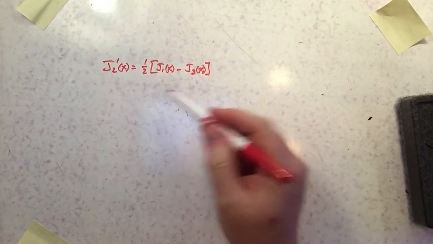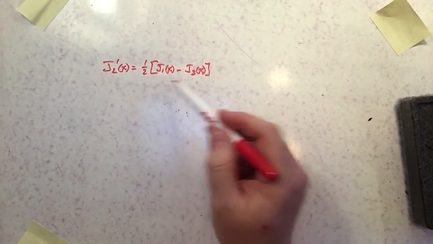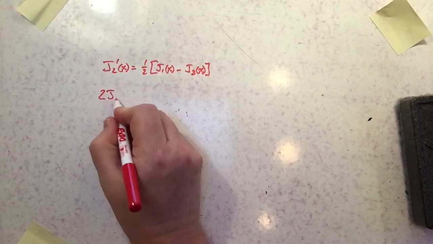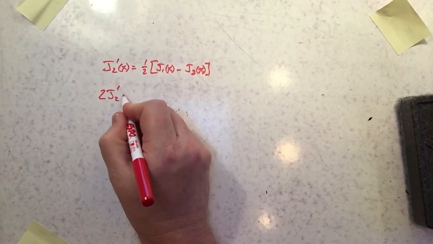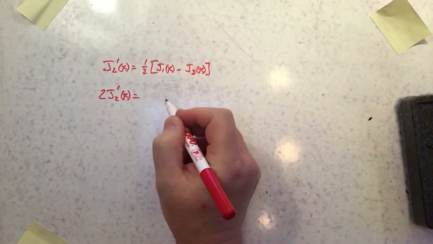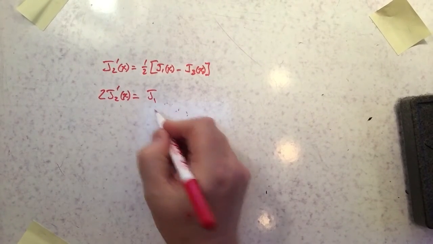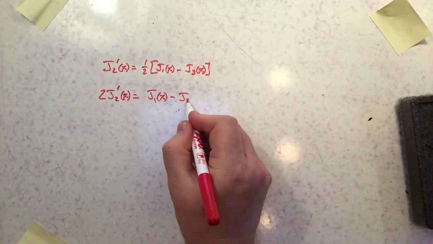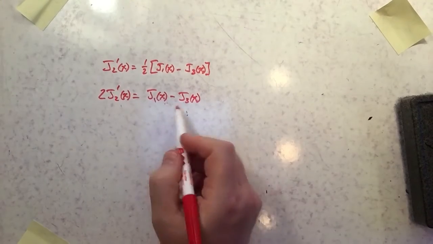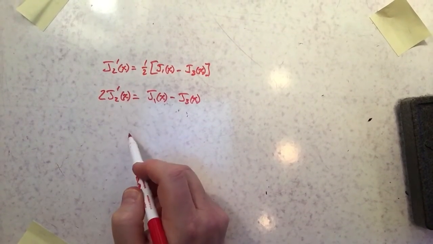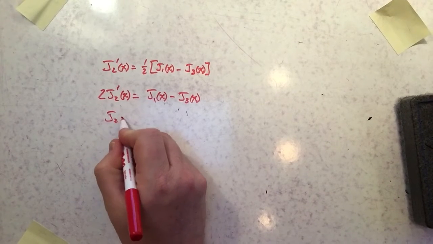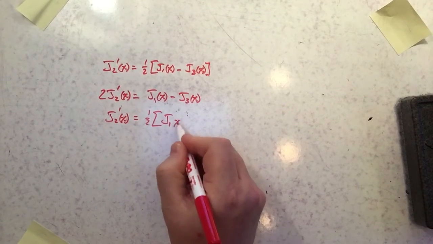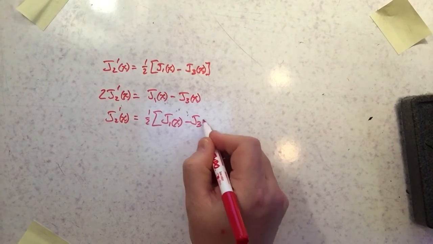And basically we had that property, I think it was property D, and what property D said was j any v prime of x was then equal to j of v minus 1, which would be 1 of x, minus jv plus 1, which would be 3 of x. And of course, in order to make this line match this one, all we do is divide through by 2. So you'll get j2 prime of x is equal to 1/2 times the quantity j1 of x minus j3 of x.